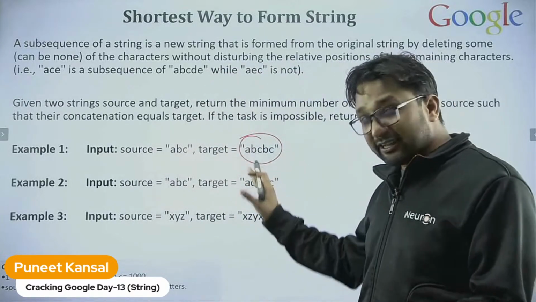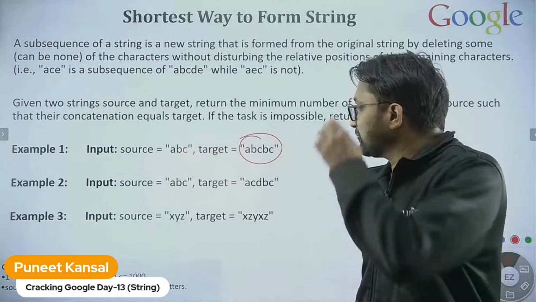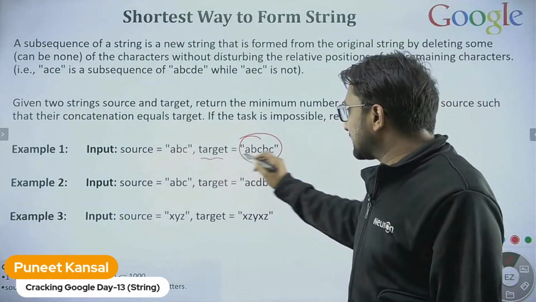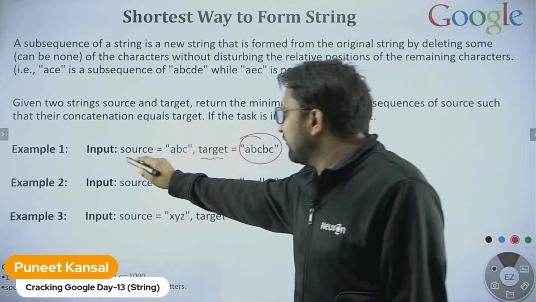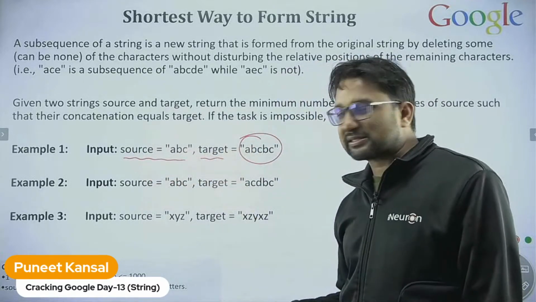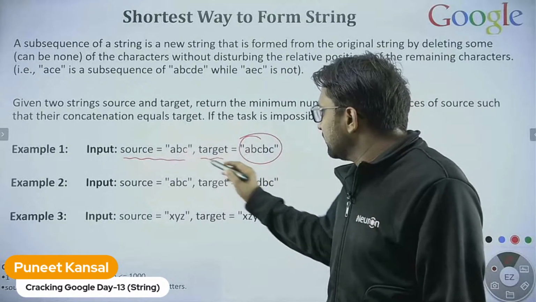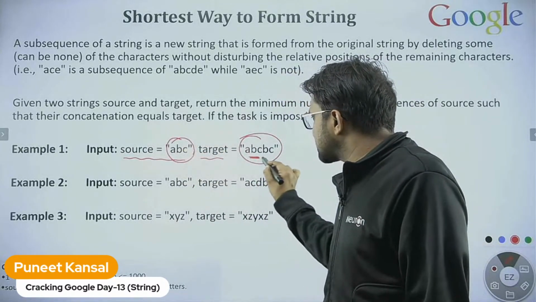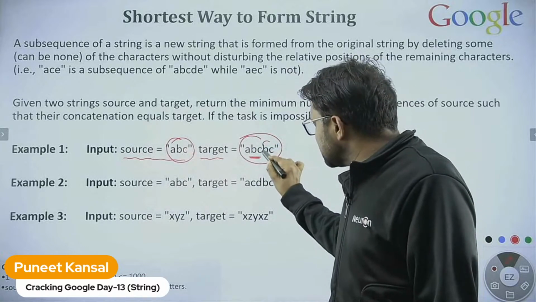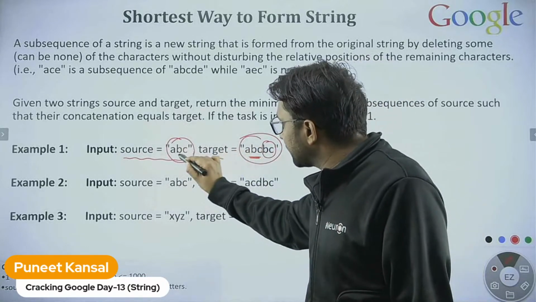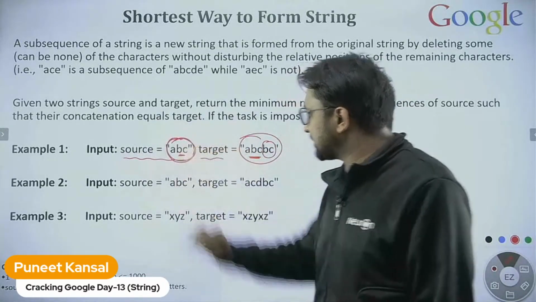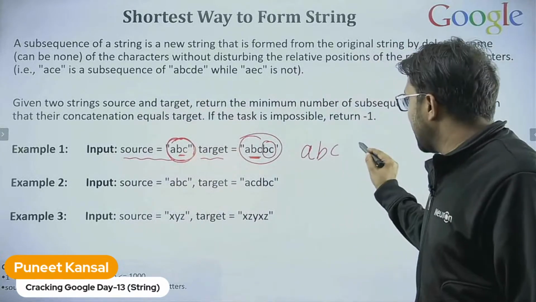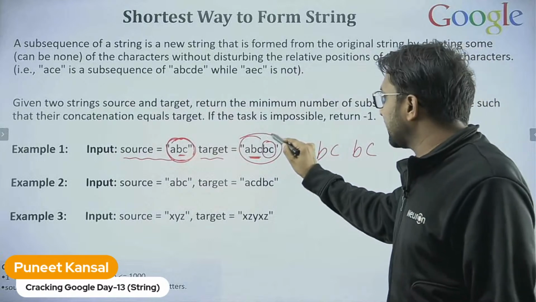Fine, okay. Listen carefully now. This question is very interesting. You will find it really interesting. So here, this is the target string we need to generate from the subsequences of ABC. How can I generate it? One subsequence can be ABC itself. And I can generate BC also from here. BC is also a subsequence of ABC. So by two subsequences, ABC and BC, I can generate the target string.